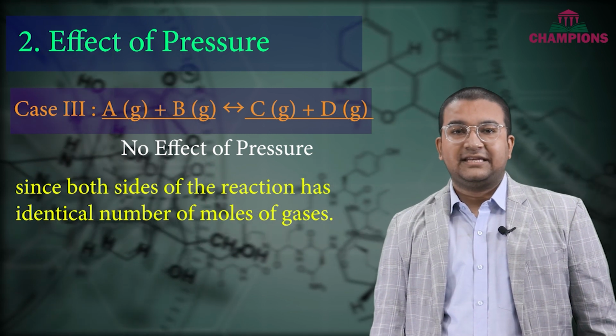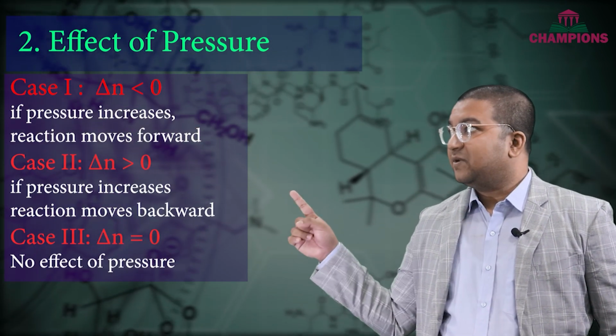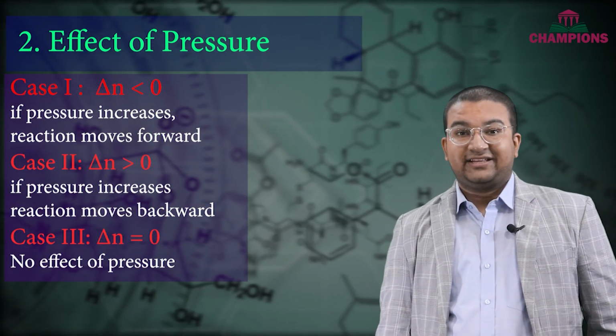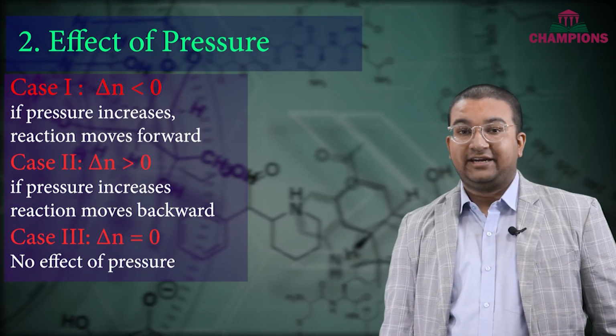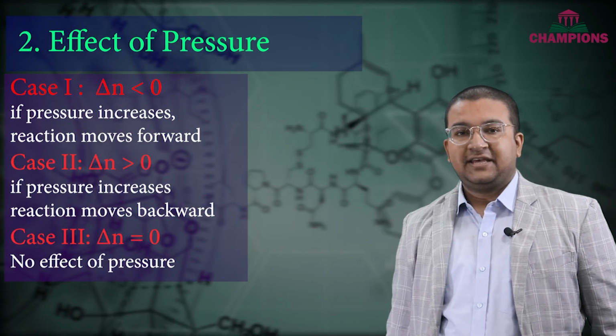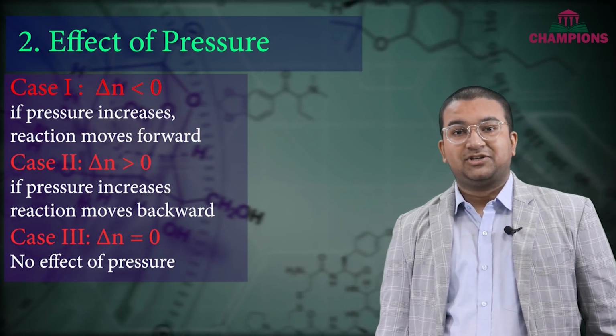To sum it up, the entire effect of pressure can be divided into three different categories. The first one, delta N greater than 0. When delta N is greater than 0, the system will try to go in the backward direction on increasing pressure. In the second case, when delta N was negative, the system will try to move in the forward direction when pressure is increased.